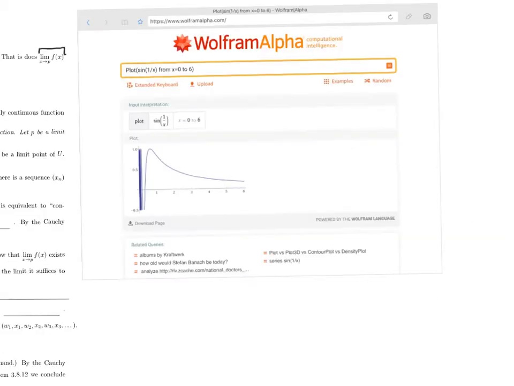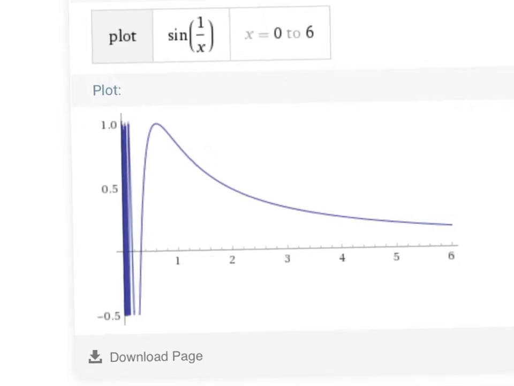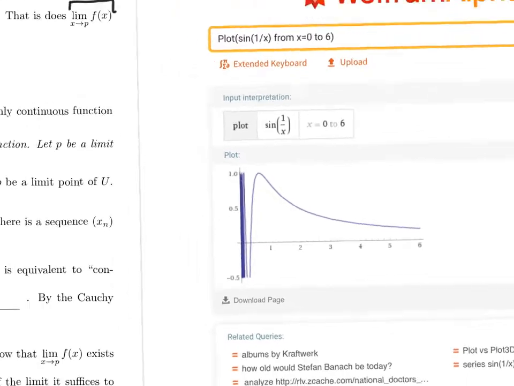Here we go. There's the graph of f of x equal to the sine of 1 over x from 0 to 6. And you see, if you were to try to take the limit of this function as x goes to 0, you would have trouble making sense of what it should be. By looking at the graph, it certainly isn't clear. It should apparently be, I don't know, everything between -1 and +1.